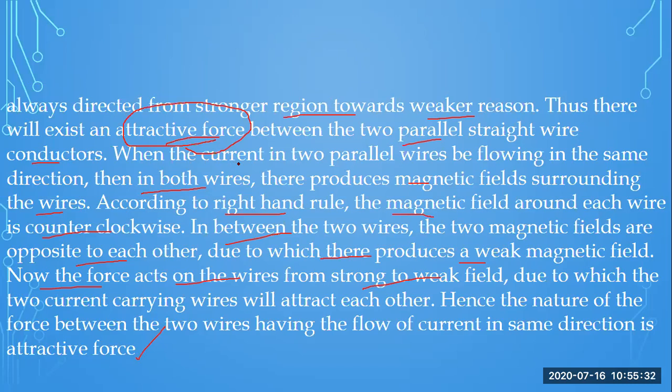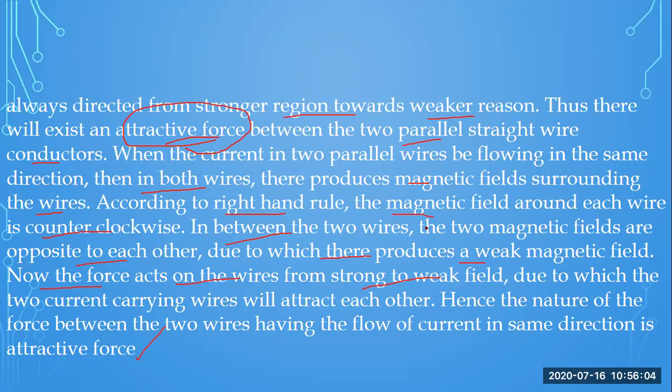When the current in two parallel wires is flowing in the same direction, both wires produce a magnetic field surrounding the wire. According to the right-hand rule, the magnetic field around each wire is counterclockwise. If you use the right-hand rule, it will show the direction of the magnetic field, and you will see that the direction is counterclockwise.